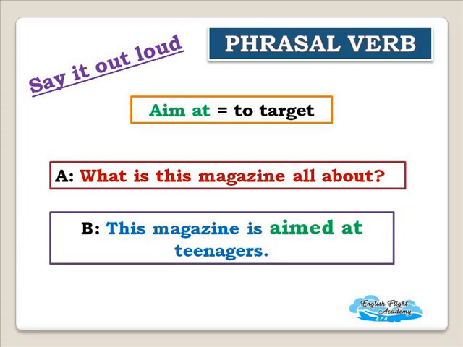So in this Let's Talk session, I have picked up few more phrasal verbs so that you understand it better, how it's used in the daily conversation. Aim at means to target, and we can ask a question like this to somebody: what is this magazine all about? This magazine is aimed at teenagers. That means this magazine is targeted at teenagers. All the content which is used in that magazine is about teenagers. So it is targeting the teenagers. Okay.